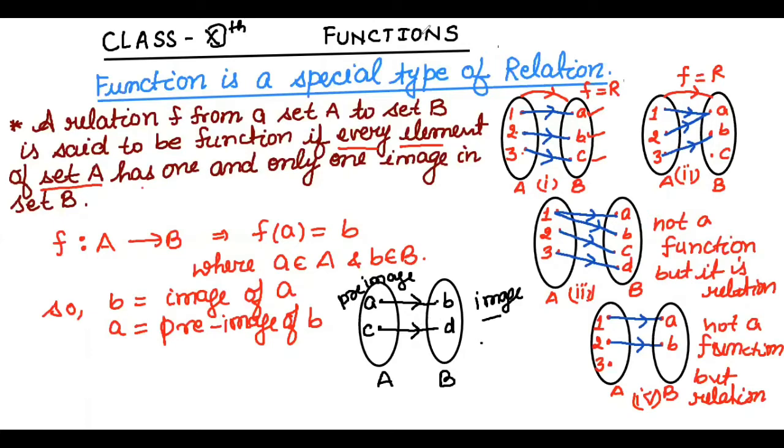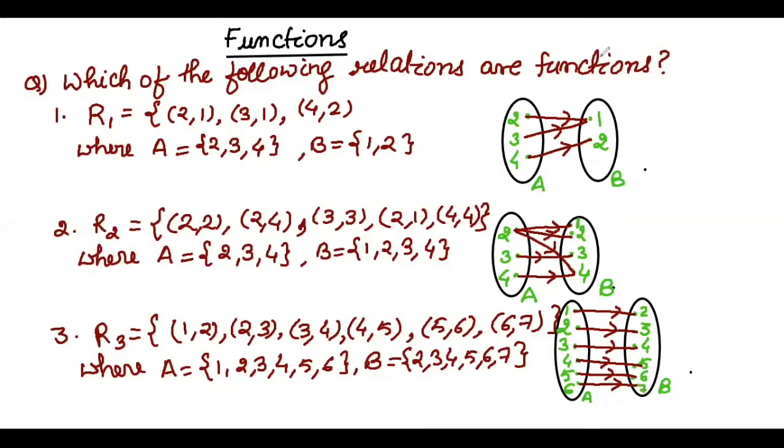This is image and pre-image value. Here I have taken three examples. Which of the following relations are functions? In the first example, 2 is connected to 1, 3 is connected to 1, and 4 is connected to 2. According to the definition of a function, this is a function because every element of A has one and only one image in set B, and no two elements in B have the same pre-image in A. So this is a function.